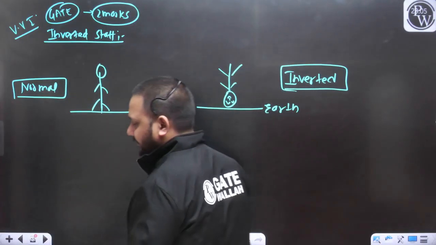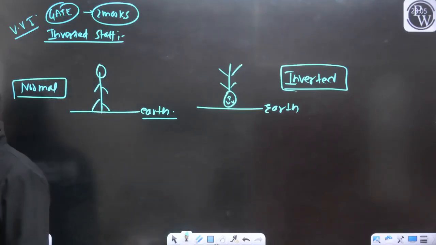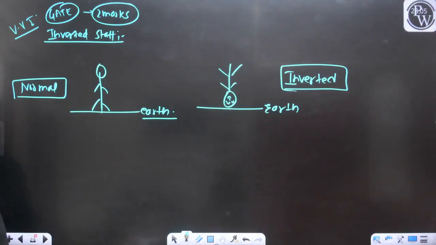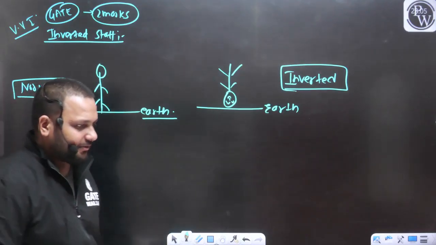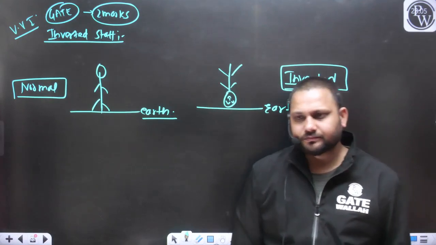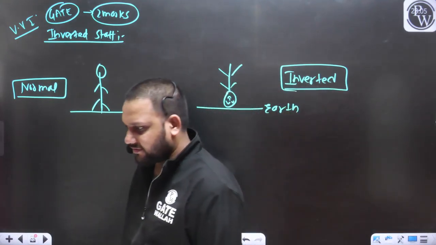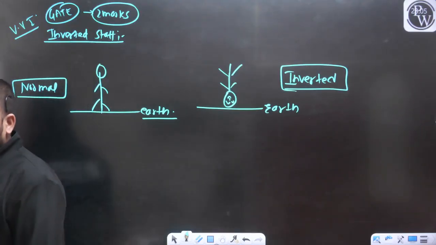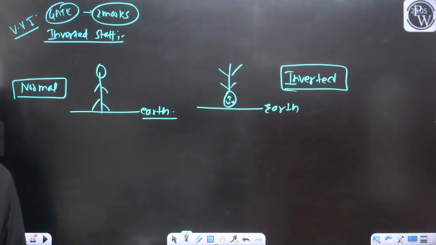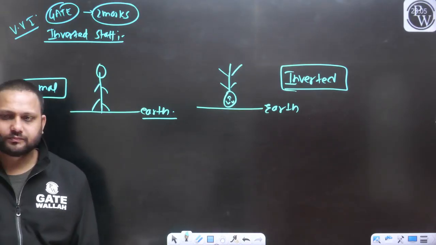This position you can define as the inverted position of this person. Tell me, yes or no?